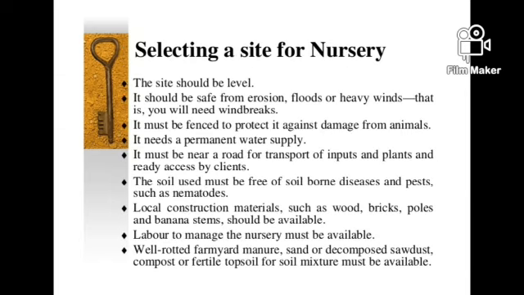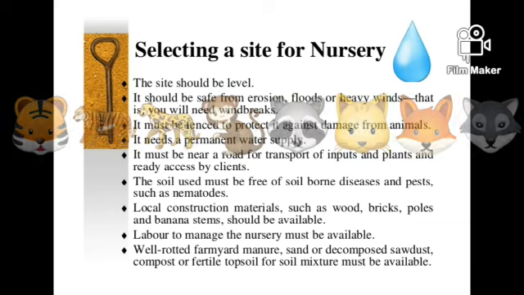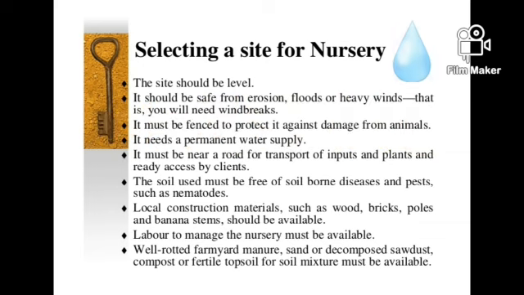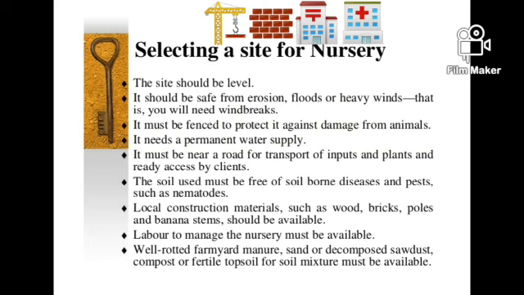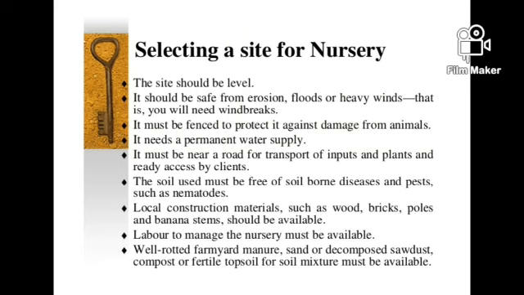Selecting a site for nursery. The site should be level, and it should be safe from erosion, floods, or heavy winds. That is, you must have windbreaks around your farm. It must be fenced to protect against damage from animals. It needs a permanent water supply. It must be near a road for transport of inputs and plants, and ready access to clients.